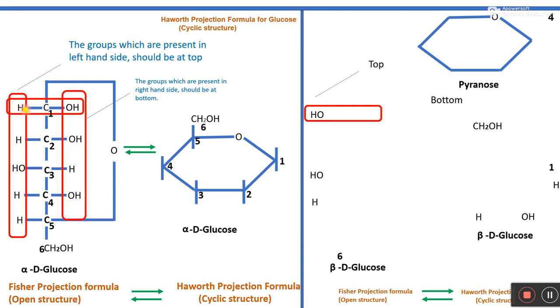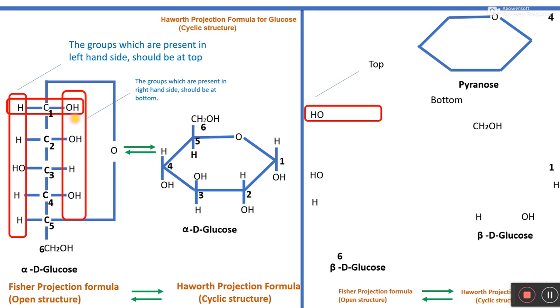Now, as I said earlier, the groups which are present on the left hand side should be at the top. So according to this, H is present at the left hand side, so it should be at this position. So H is here. Next, this H will be here, this OH will be here, this H will be here, and since at the 6th position CH2OH is here, that's why this hydrogen should be placed in this position, right? Now the groups which are present on the right hand side should be at the bottom.